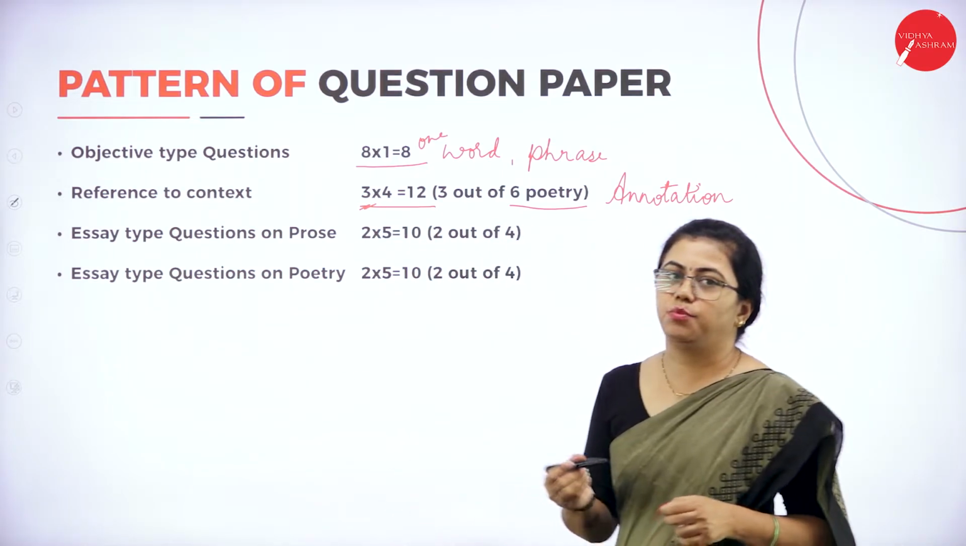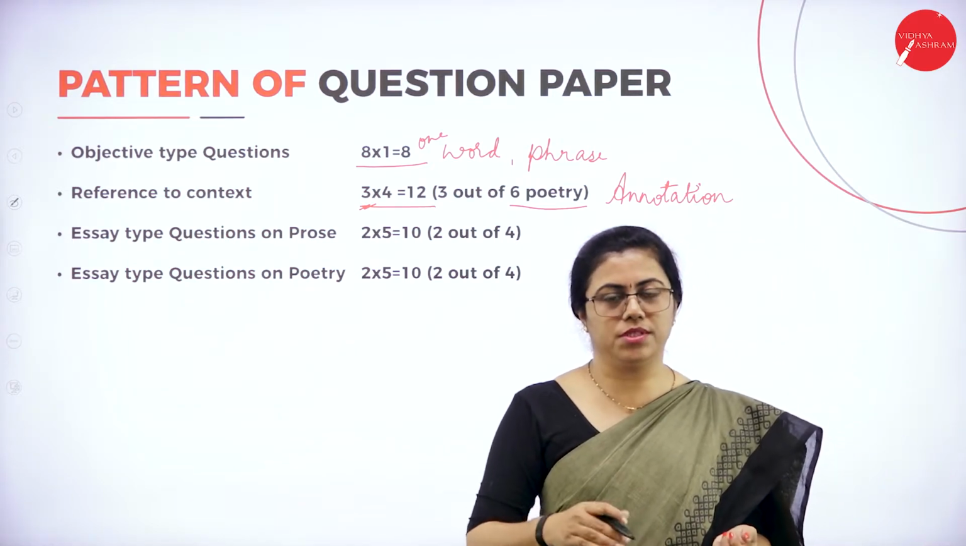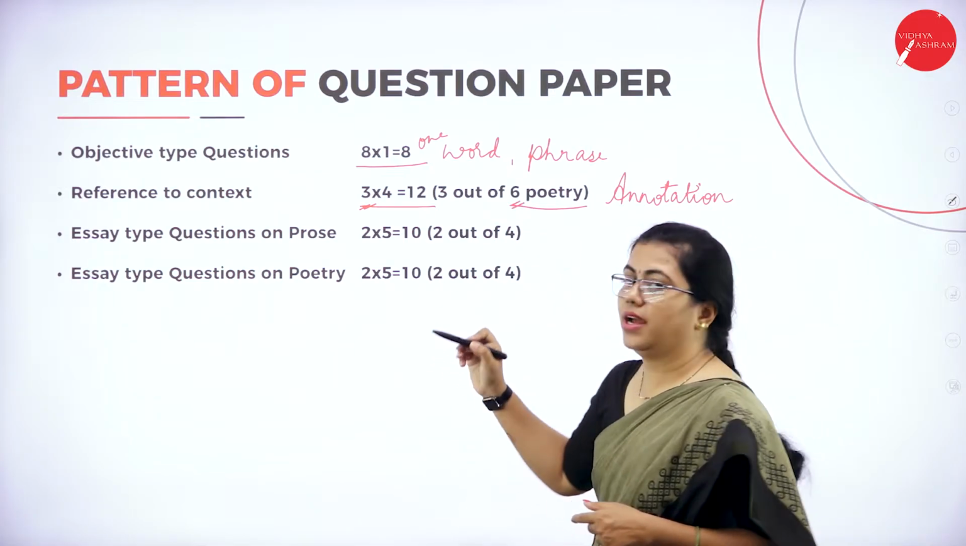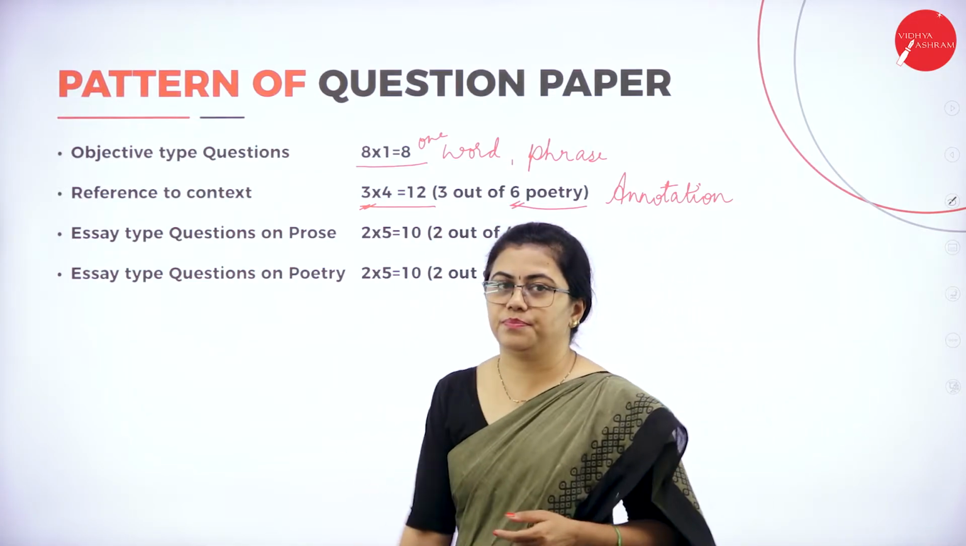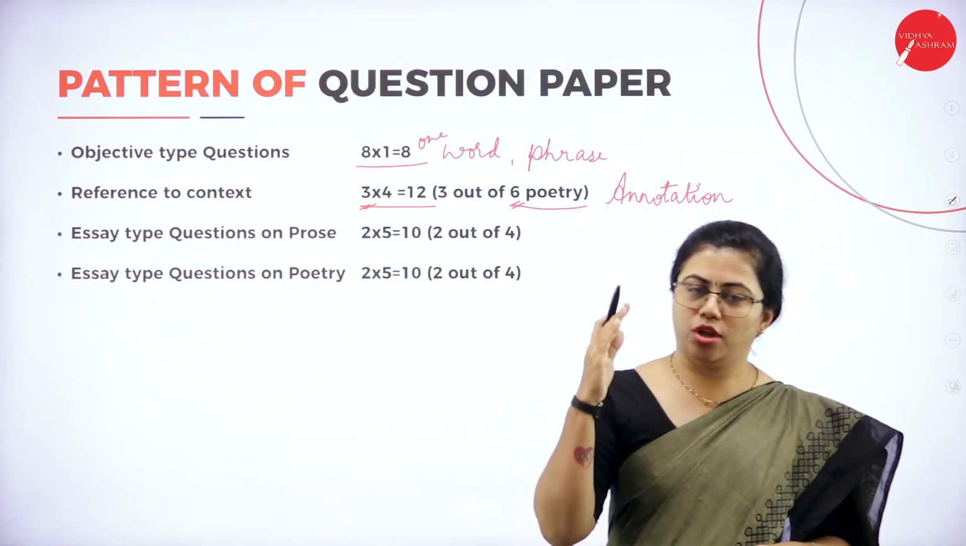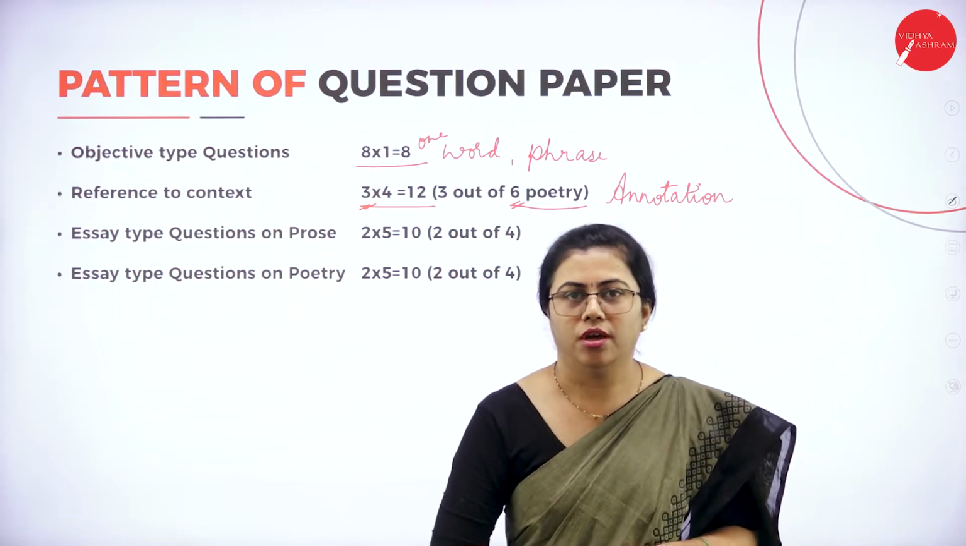Out of 6 poems, there will be a choice. You have 8 poems. But you have to read, and out of that you have to answer any 3. You cannot leave any because you don't know which poem it will be coming from. So you have to read all 8. You cannot decide and choose which 6 you are going to read.